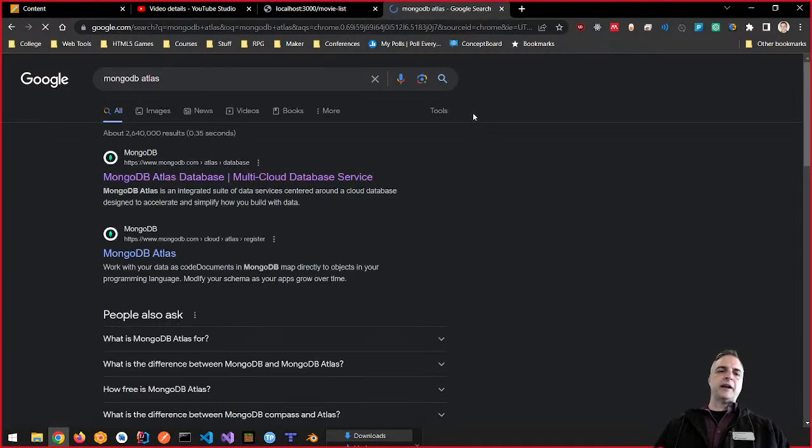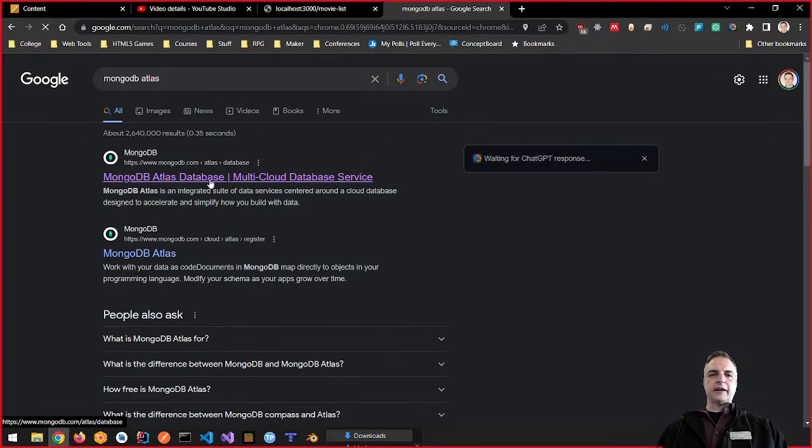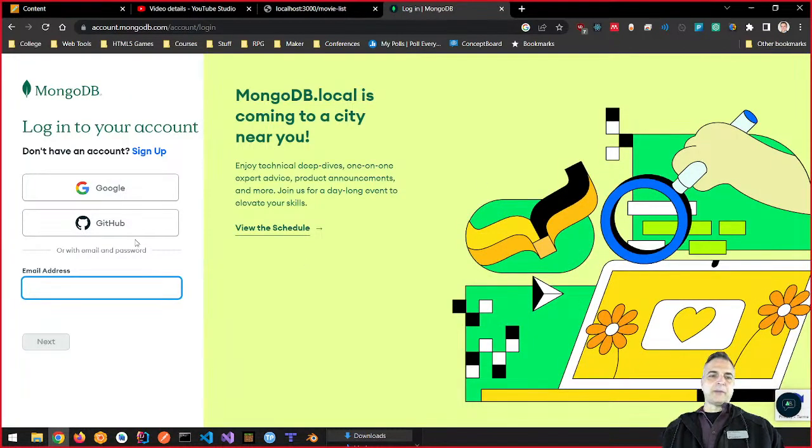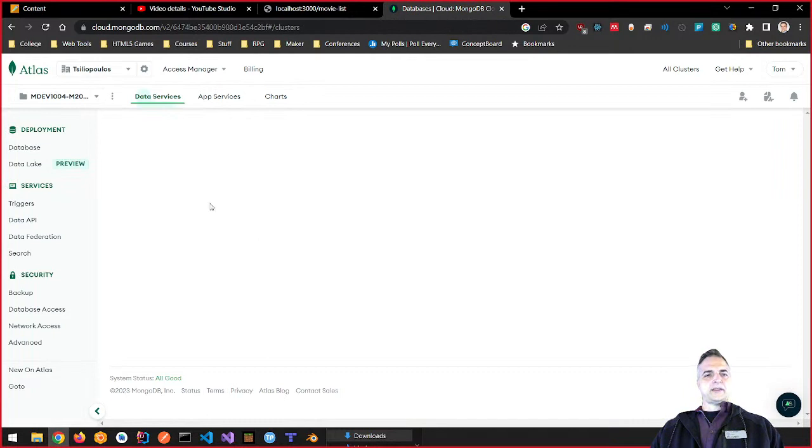If I go to MongoDB Atlas and log in, let's log in now together. It's because I have it set so it's, yes. We'll talk about it because I'm sure other people have the exact same problem you have. So let's do that. We're going by Google, I believe. I do Google or GitHub. I don't even know now. And yeah, so here we are.